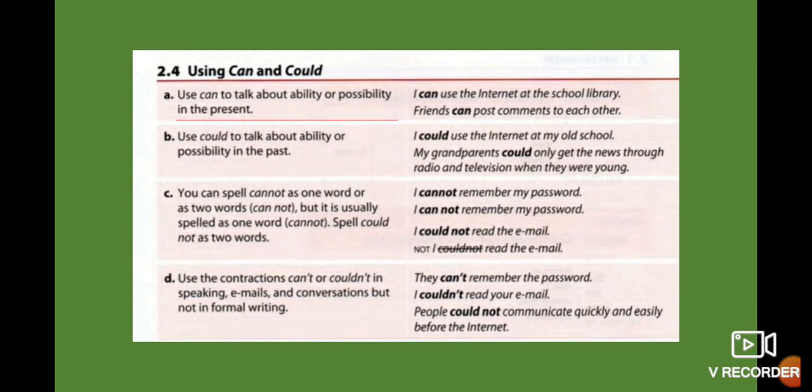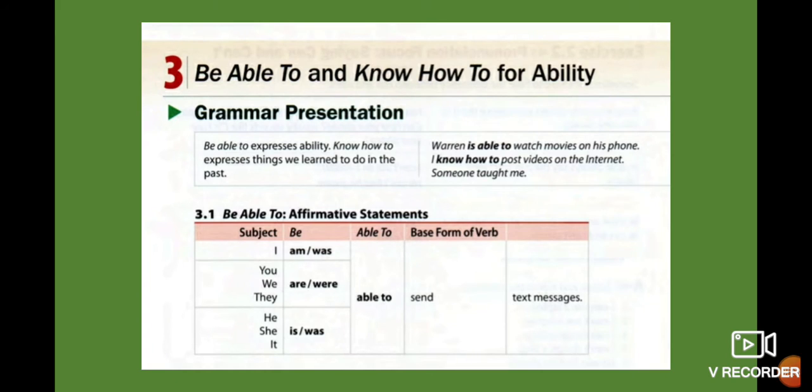Let's continue. This one is important, remember that, because it is necessary when you speak or when you write. Then we have be able to and now how to, and this one is an ability.